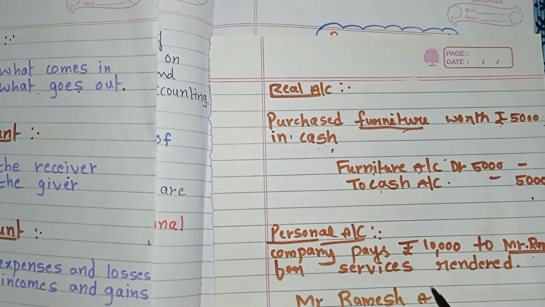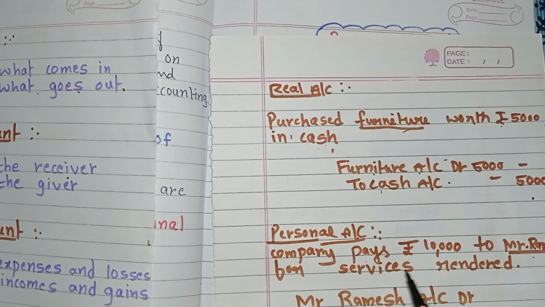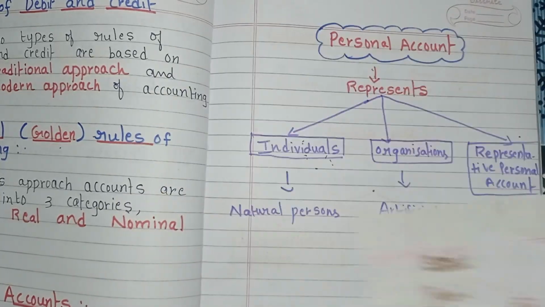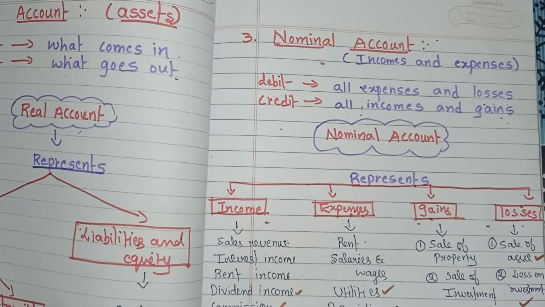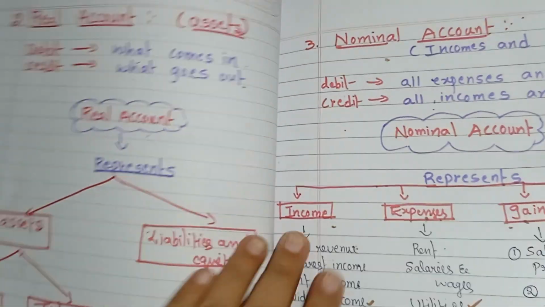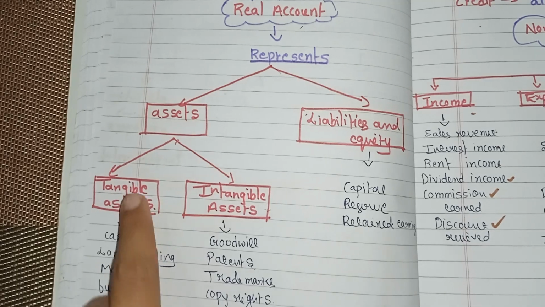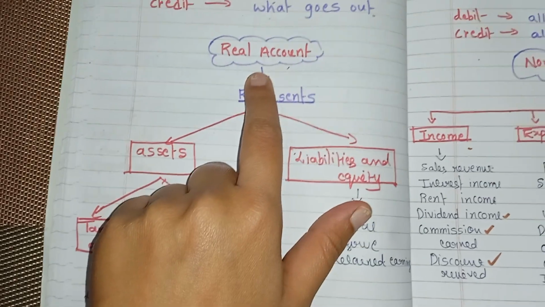So Mr. Ramesh account debit to, for what? For services rendered, and the company pays rupees 10,000, meaning they are paying cash. Here cash comes under tangible asset, so it is related to real account.